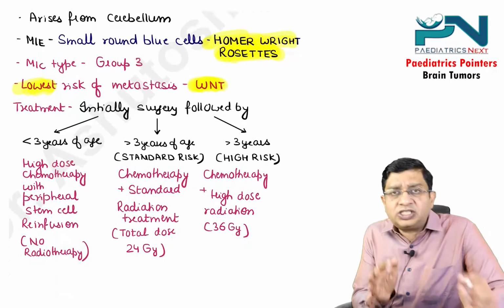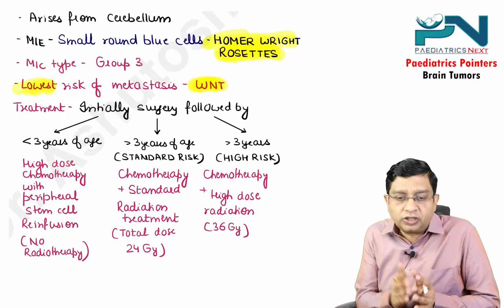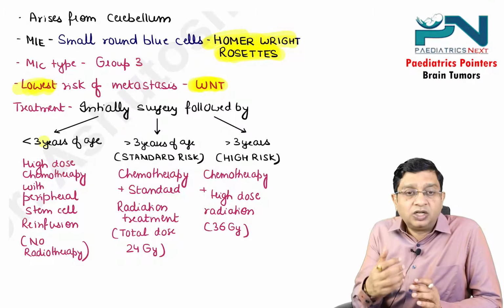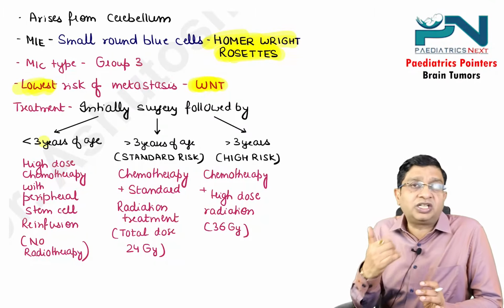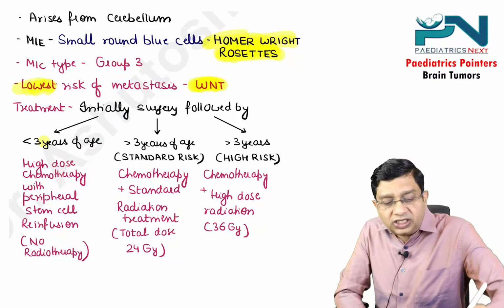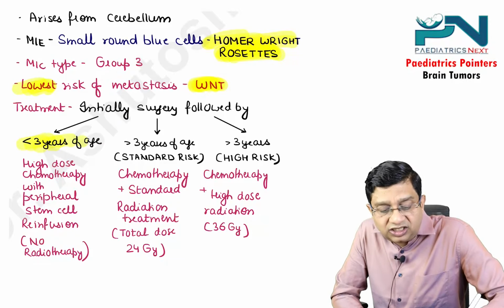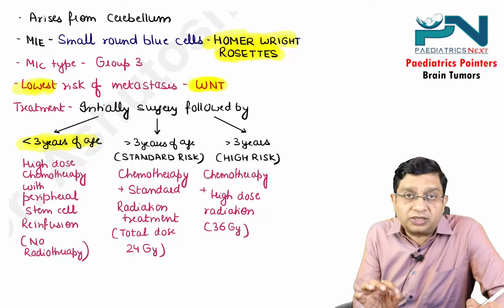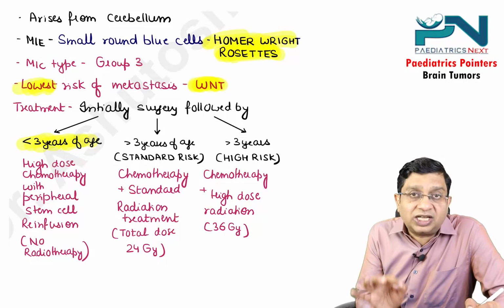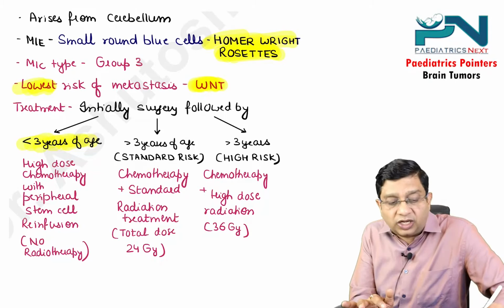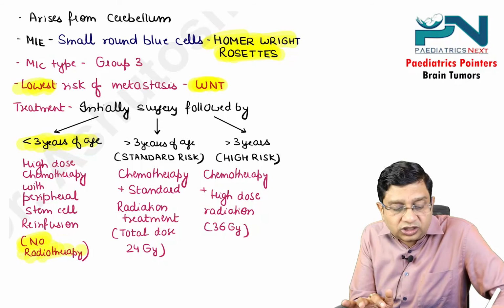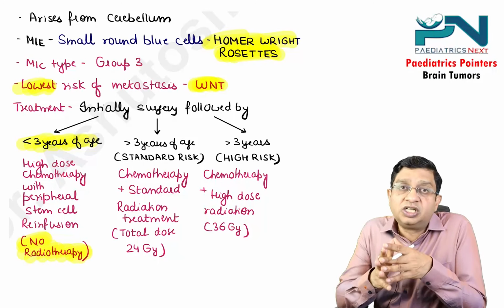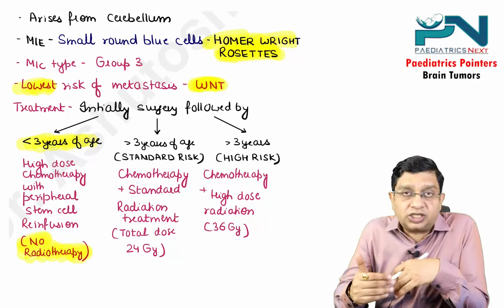Treatment: always there will be a surgery which will be done. Further treatment will depend upon the age, and second, whether it is a standard risk or a high risk. If the age is less than 3 years, after surgery, you give high dose chemotherapy with peripheral stem cell reinfusion. And what is important, below 3 years of age, we are not giving radiotherapy.